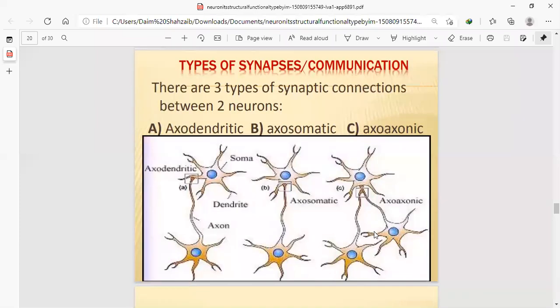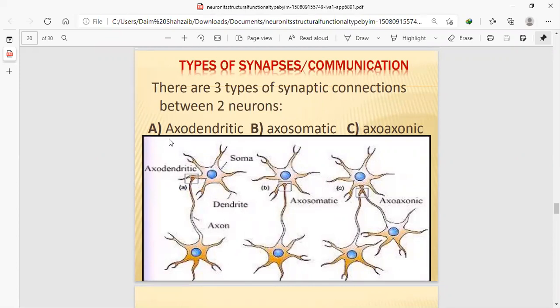Types of synaptic communication. There are three types of synaptic connections between two neurons: axodendritic, axosomatic, and axoaxonic. A synapse is a gap between one neuron and the other.